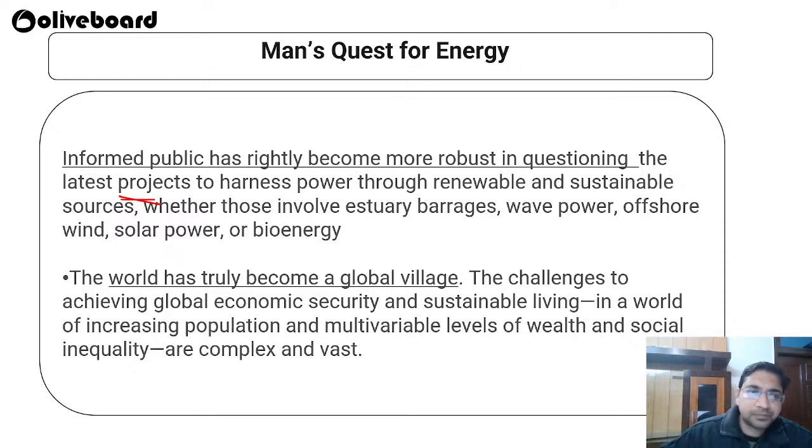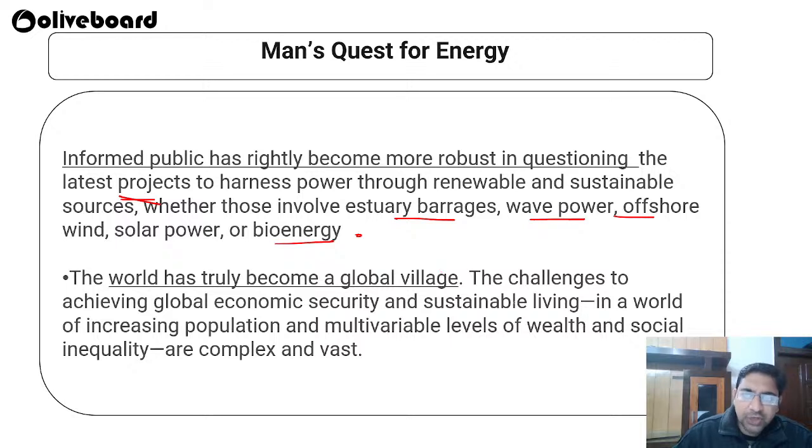Okay, so the latest projects to harness power through renewable and sustainable sources, whether those involve estuary barrages, wave power, offshore wind, solar, or bioenergy, these are all there. And people are also more concerned because right now, as you all know, this is a time of internet, and every kind of information is available and people can gauge the type of risk that is involved. Okay, so right now the world has truly become a huge global village.